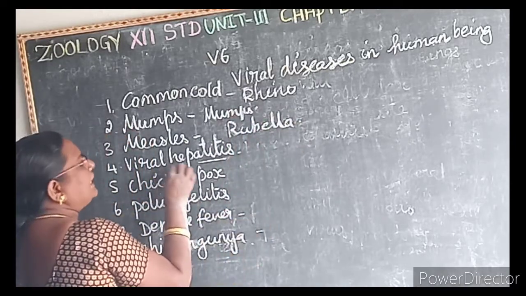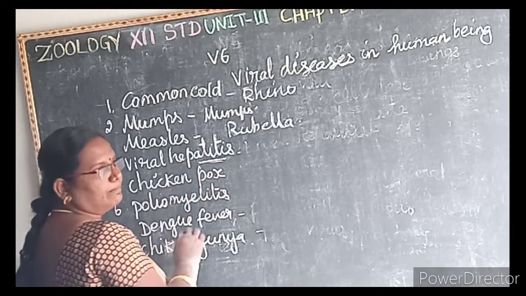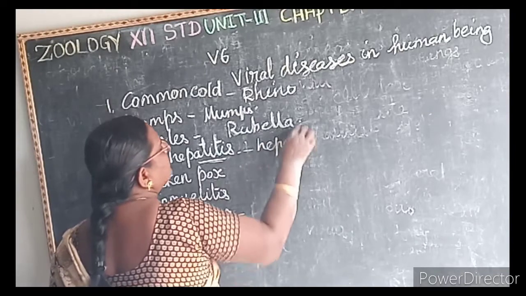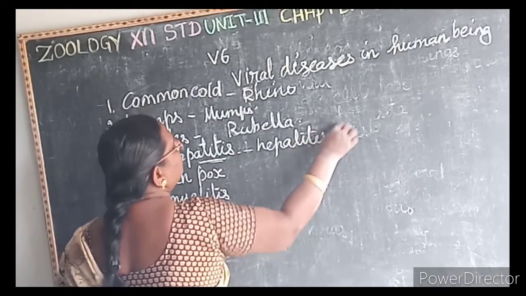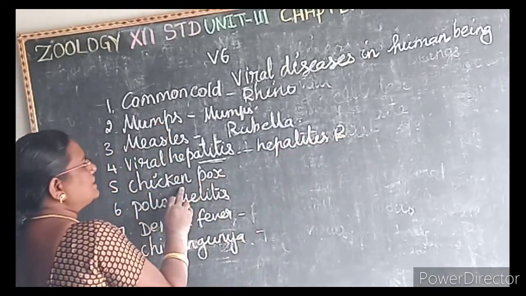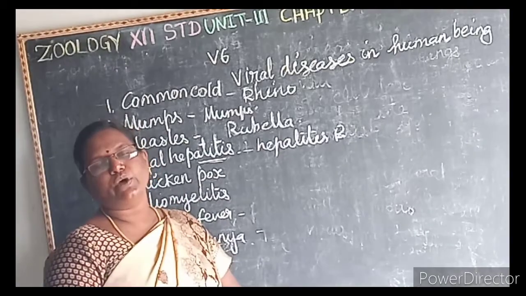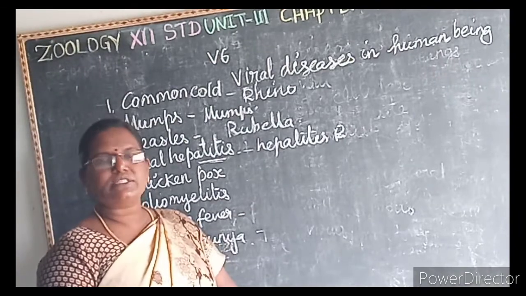Then viral hepatitis. Hepatitis, what comes to your mind? Hepatic means what? Liver. It is caused by hepatitis B. Then chicken pox, it is caused by the varicella zoster virus.